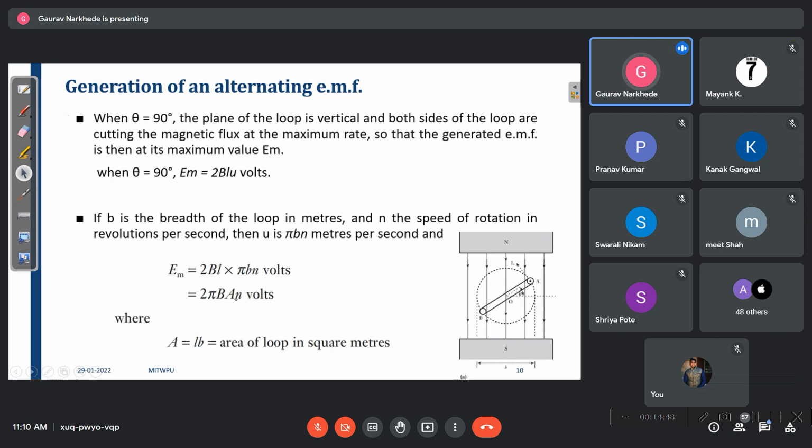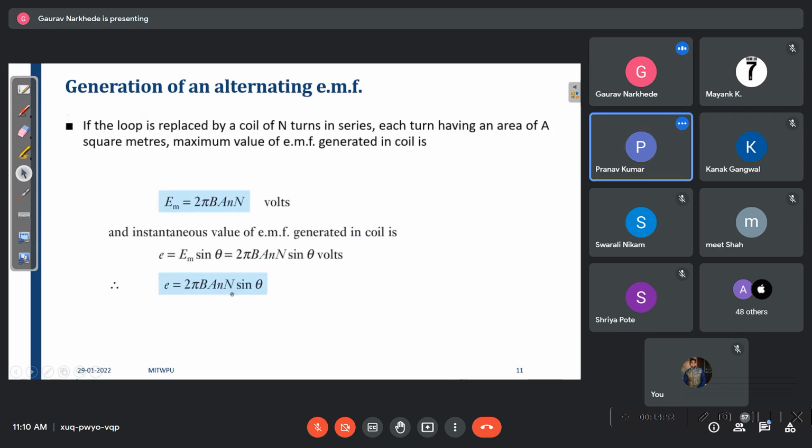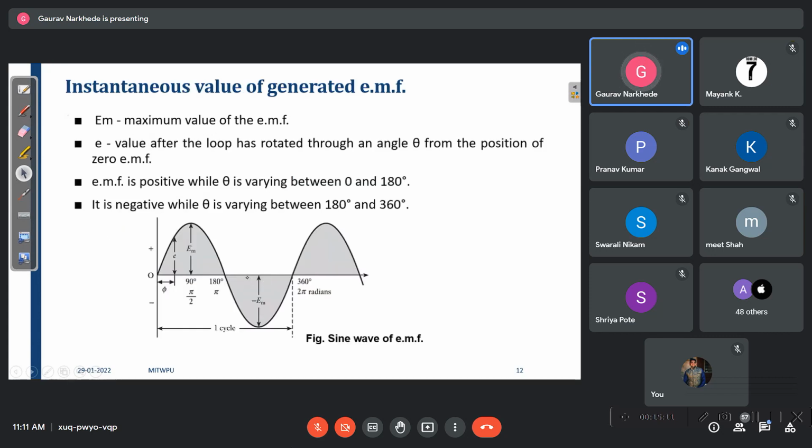Any problem in this? No, sir. Okay. So we are not concentrating on this formula. We are concentrating on this formula, that is, the induced EMF or instantaneous value of EMF generated is equal to Em into sine theta, that is 2 pi BAN into sine theta, where capital N is nothing but the number of turns. We will see further.